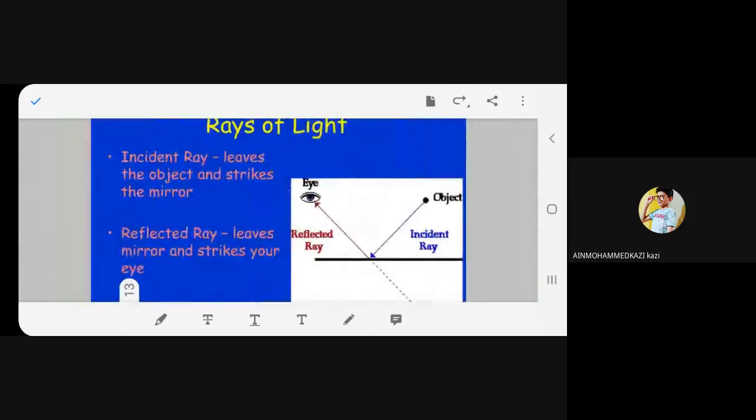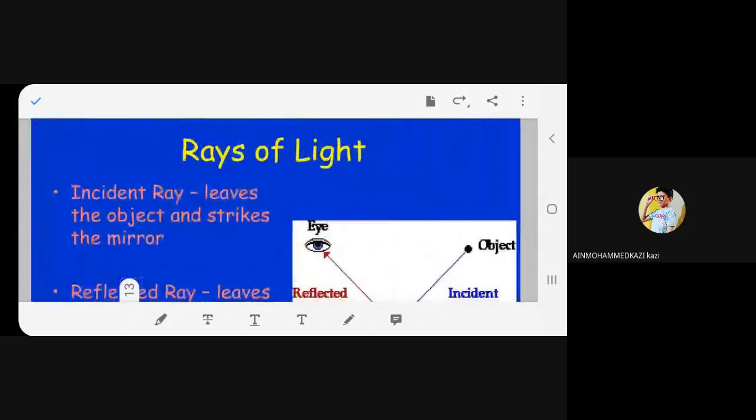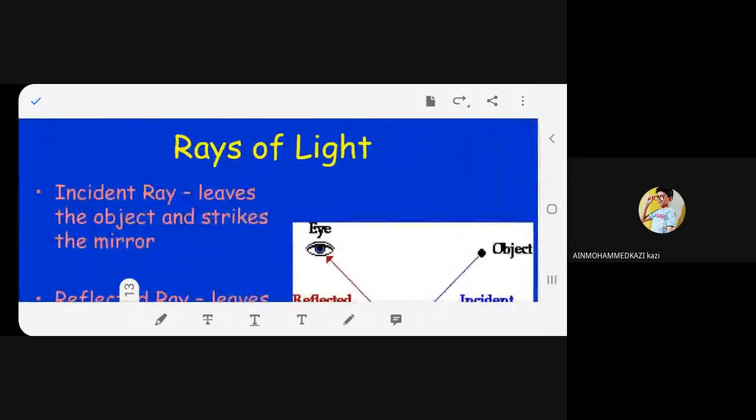Now you see rays of light, how the rays of light are formed. Please start. Now we will come to know lots about the terminologies that we are going to use in ray diagrams. Let's start. Rays of light. Incident ray leaves the object and strikes the mirror.